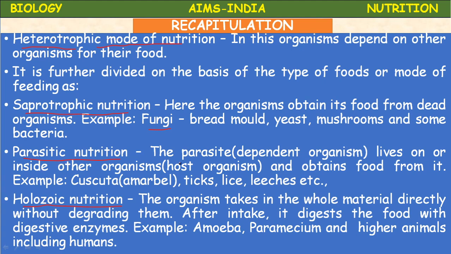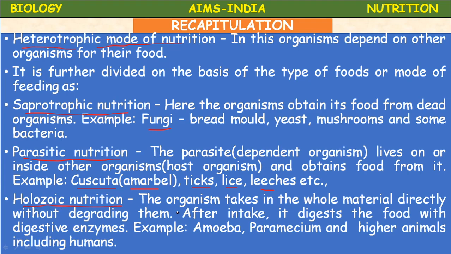The parasitic nutrition. A parasite means a dependent organism which lives on or inside other organisms. The organism in which the parasite lives is called the host organism, and the parasite obtains food from it. For example, plant parasites, Cuscuta or Amarbel; animal parasites, ticks, lice, leeches. Different types of parasites are there: ectoparasites, endoparasites, like that.